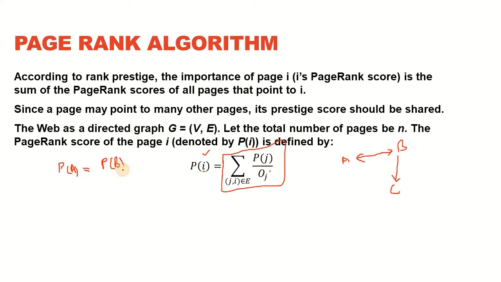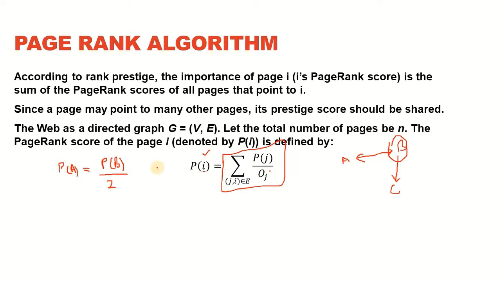And this is where the weighted voting comes into play, because whatever the weight of B is, that is how much importance its vote is going to get. And then we are dividing it by the number of votes that B has. So B is voting for both A and C, so therefore we have to divide the prestige of B by 2.